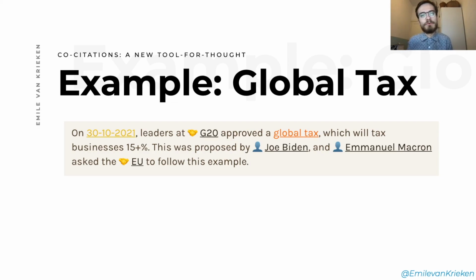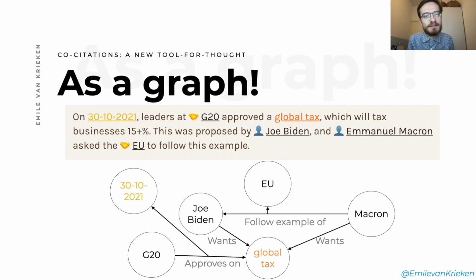To think about this a little bit more, let's model this piece of information as a graph. So this might look complex. It's really just a simple abstraction of what the sentences say. So the topic of this piece of information is a global tax. And we see here that Joe Biden and Macron both really want this measure.